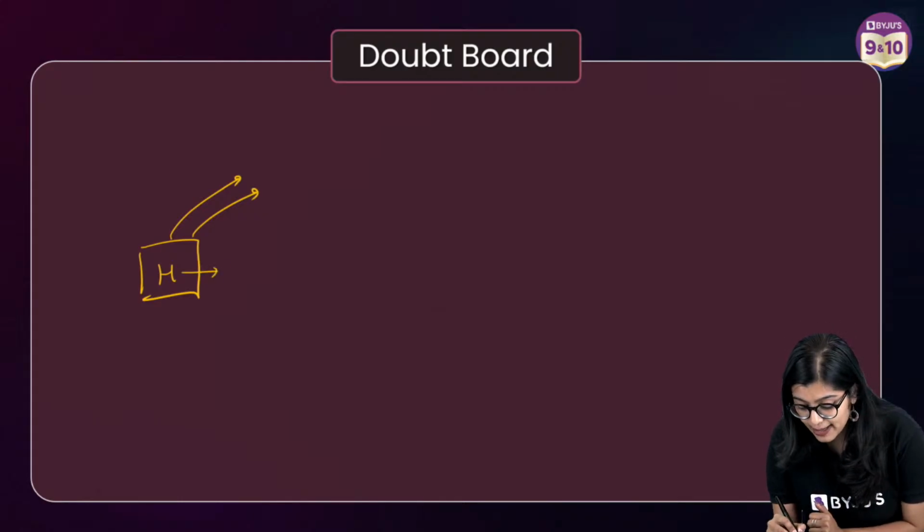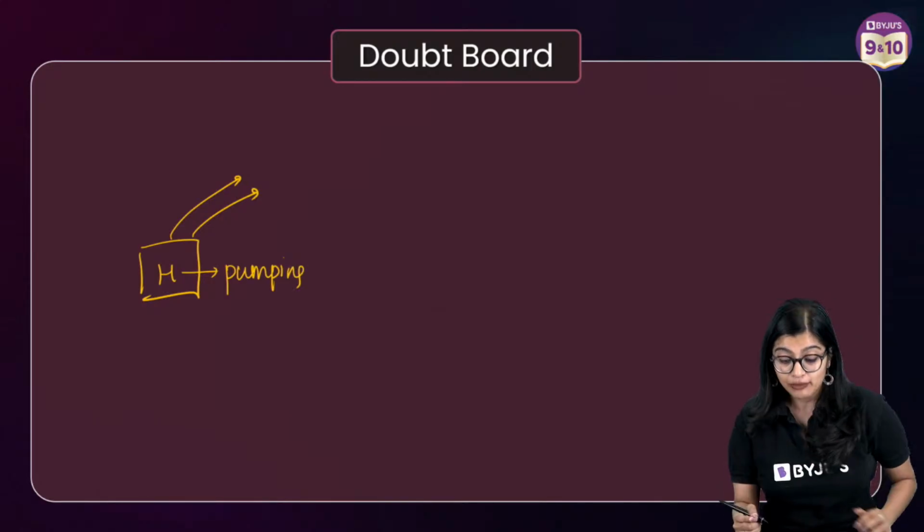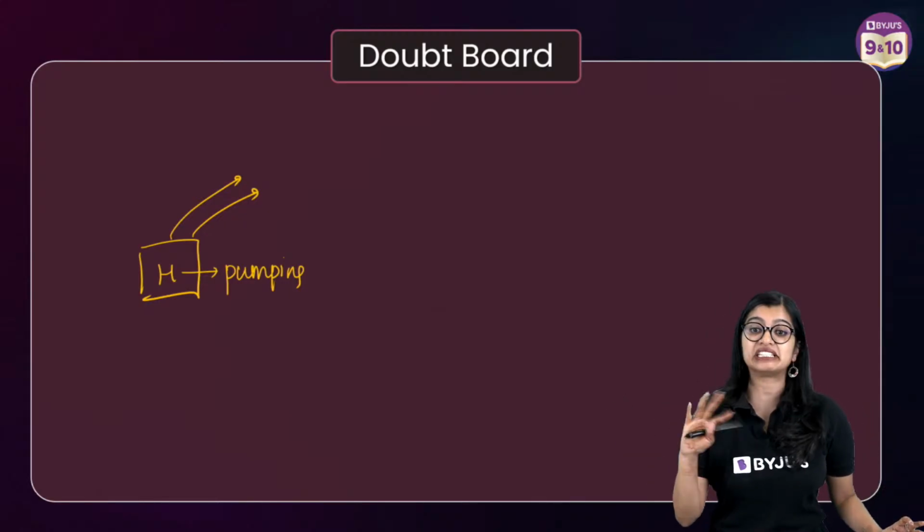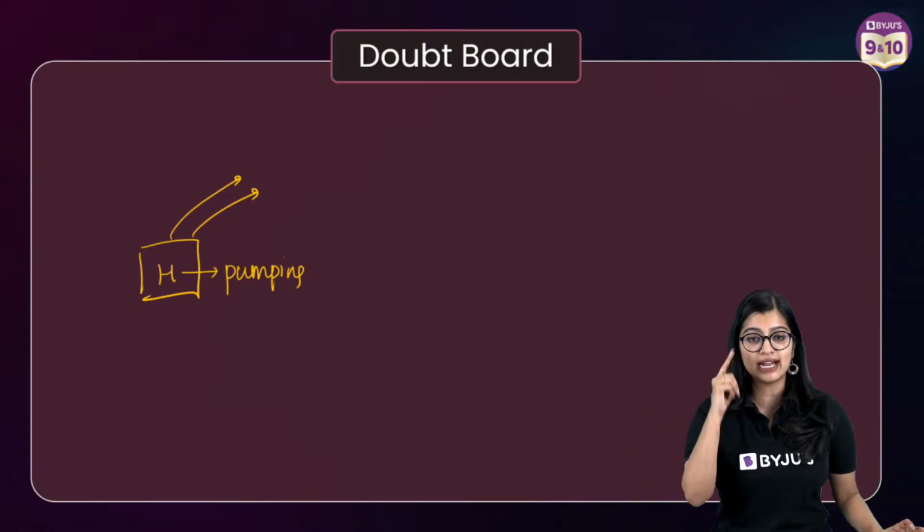So the heart is already pumping the blood at high pressure and it is constantly pumping it, which is why there is no chance of backflow. Even if they want backflow to happen, we see that there will be no backflow. Yes? So that is one reason.